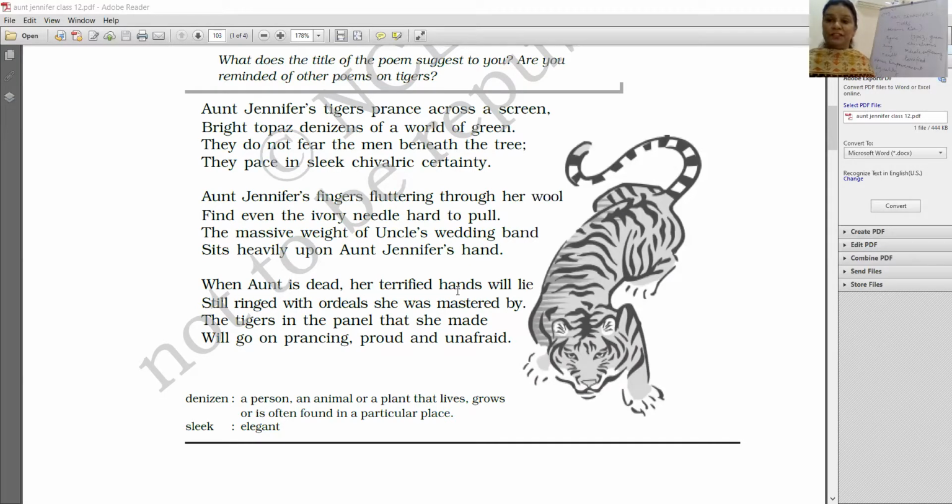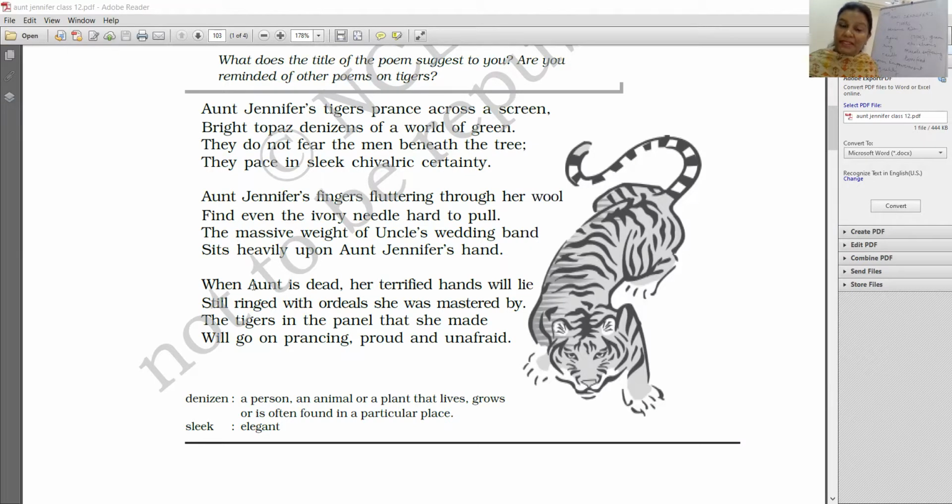Because she had suffered so much, it seems that even a soul is going to be shaken by those sufferings, right? The spirit might not be free. So even then, after death also, her hands would be terrified. Terrified by what? By the ordeals. What are the ordeals? Ordeals are the sufferings, the terrible experiences, the problems that she had in her married life.